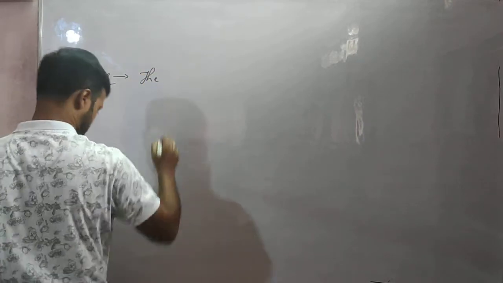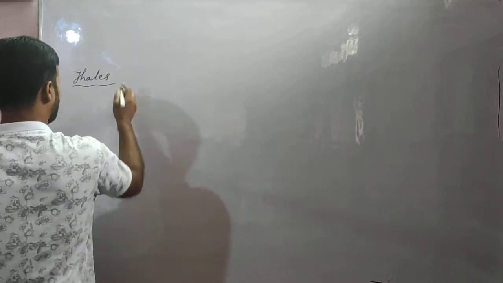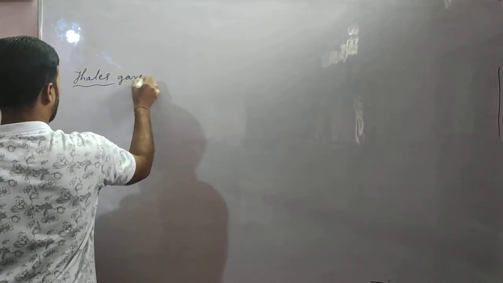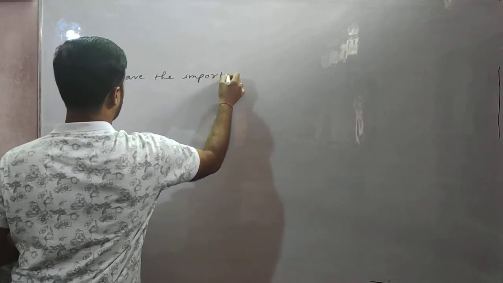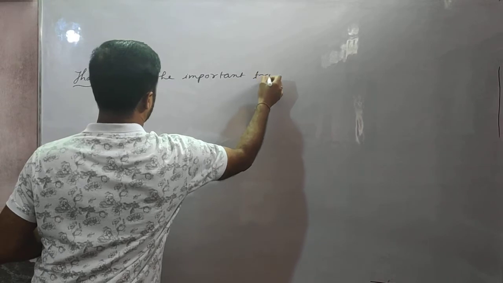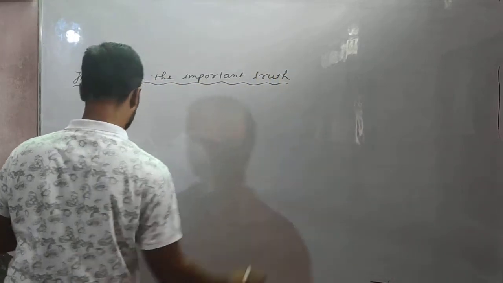So what was the truth actually, students?